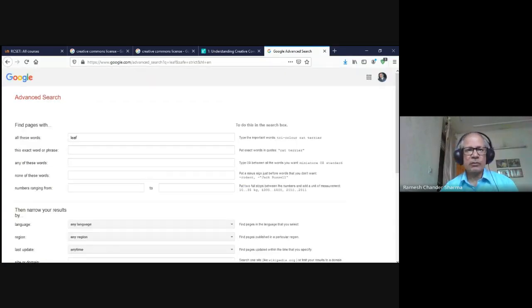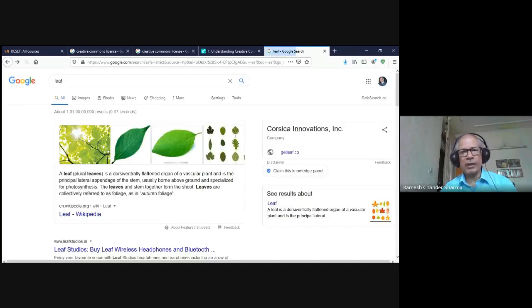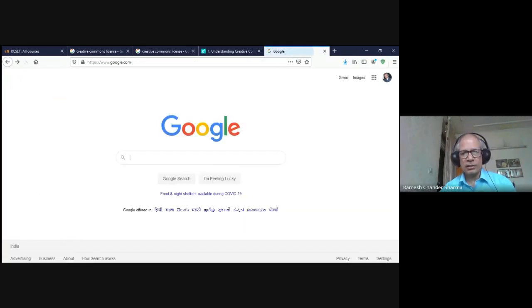Not only that, Google is powerful enough nowadays to allow us even the reverse imaging technique. Suppose I have a photograph and I want to see its background, then we can go to reverse imaging and check. But sometimes we remember that we had seen some image somewhere and we want to use it in our work, in our presentation, but we don't remember where we saw it, or the URL of that image. So we can just tell Google certain words about it and it can search.